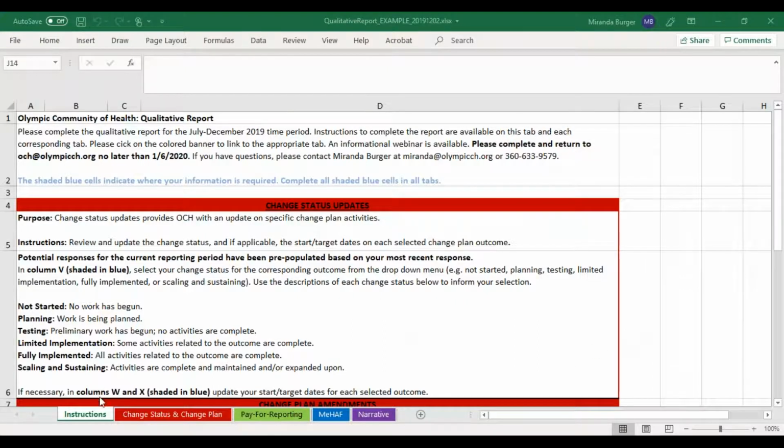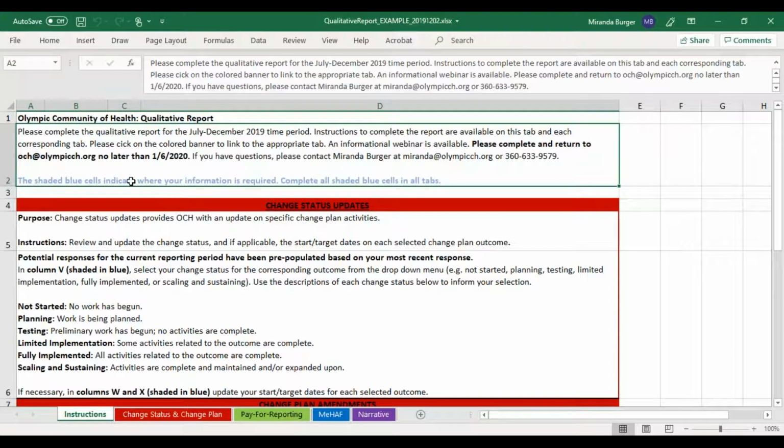The first tab on this Excel file is the Instructions tab. This will walk you through the instructions for each subsequent tab. To complete your qualitative report, please complete all of the blue cells on each corresponding tab. Only tabs that apply to your organization's specific change plan will be visible to you. This round of reporting will be due no later than January 6th, 2020. This reporting period is for the July through December 2019 reporting period.